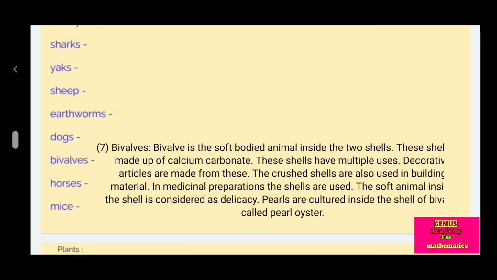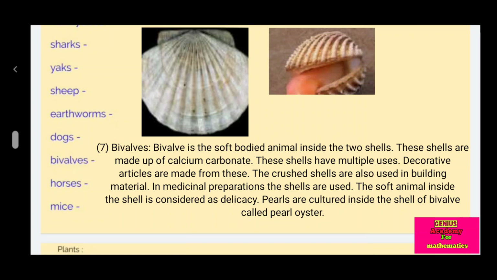Bivalves. A bivalve is a soft-bodied animal inside two shells. These shells are made up of calcium carbonate. These shells have multiple uses. Decorative articles are made from them. The crushed shells are also used in building material. In medicinal preparations, the shells are used. The soft animal inside the shell is considered a delicacy. Pearls are cultured inside the shell of a bivalve called the pearl oyster.